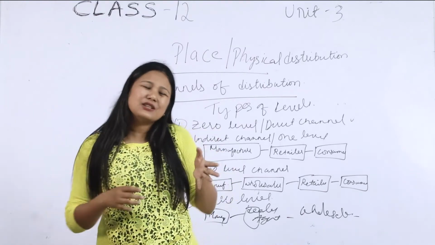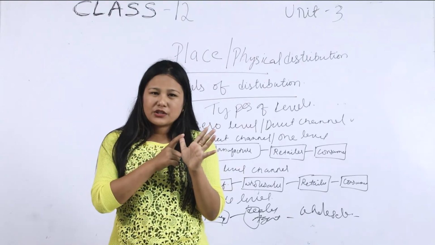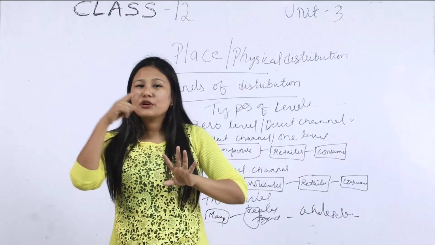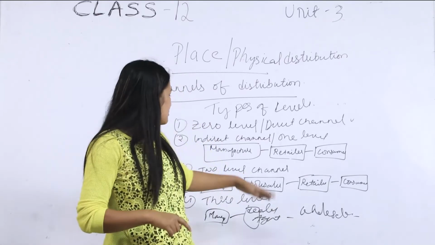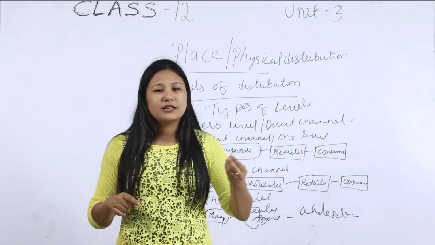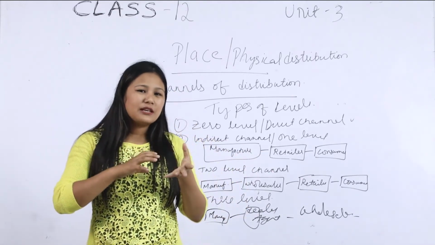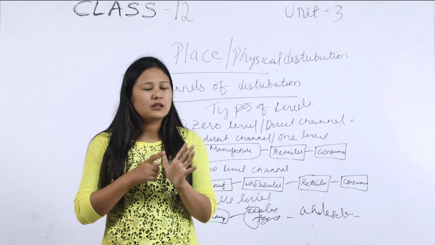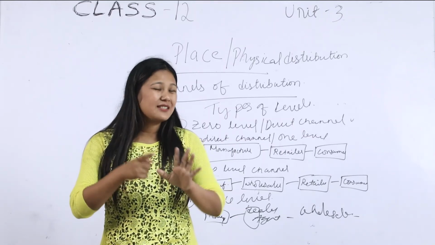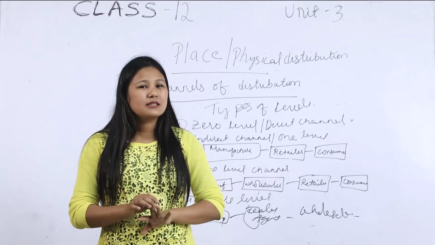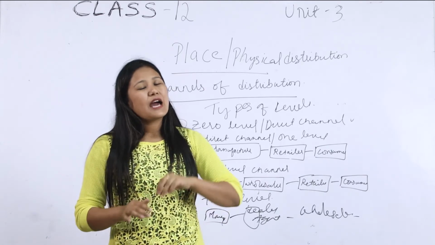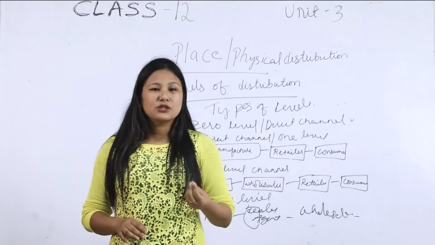It will be like the two level channel, right? So in three level channel, there is the manufacturer or producer, then the agent, that is the dealer, then the wholesaler, then the retailer, and finally it will reach the consumer.